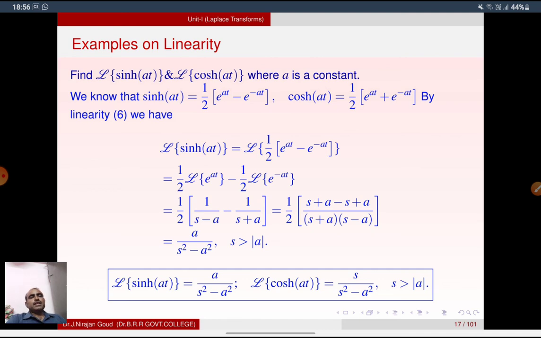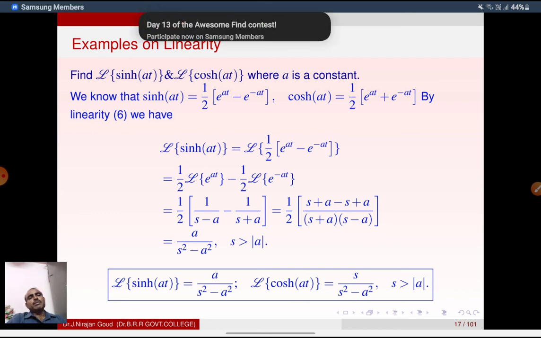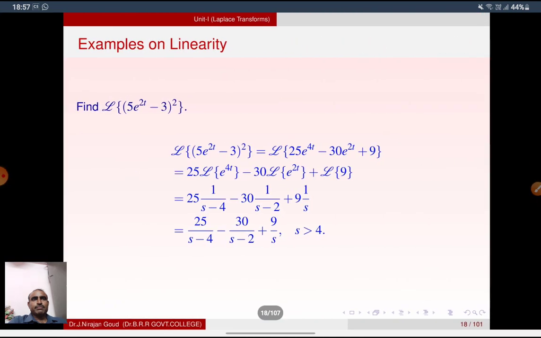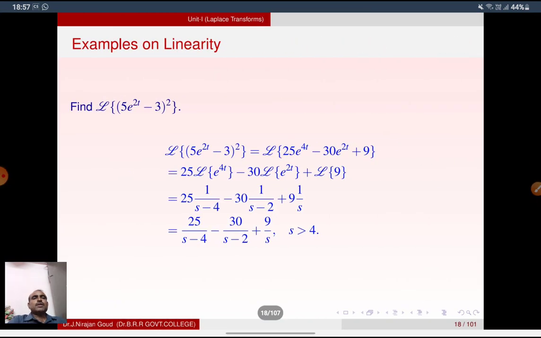Simplify this: s plus a minus s plus a, by s minus a into s plus a. The s cancels, and we get a by s square minus a square. So the Laplace transform of sinh at is equal to a by s square minus a square. Similarly, cosh at is equal to s by s square minus a square.